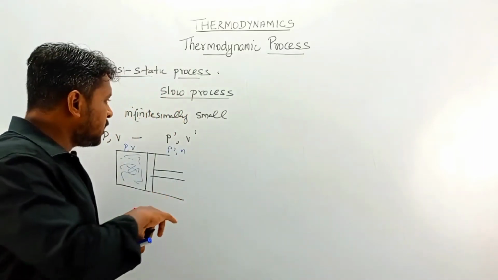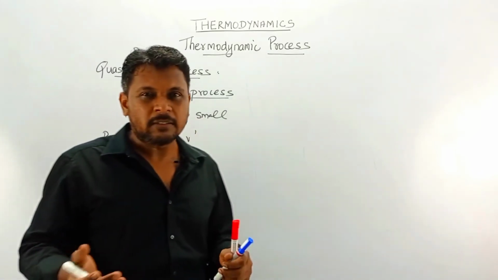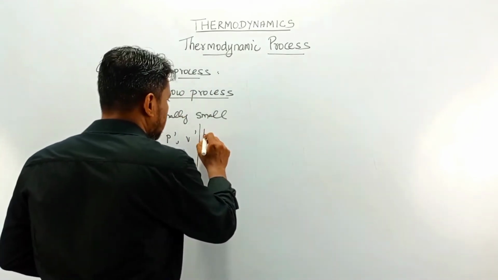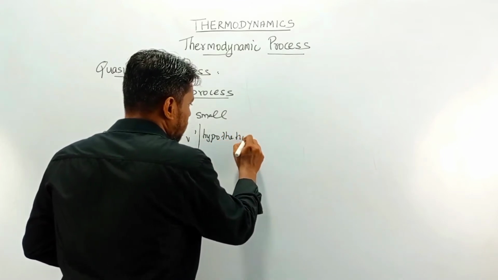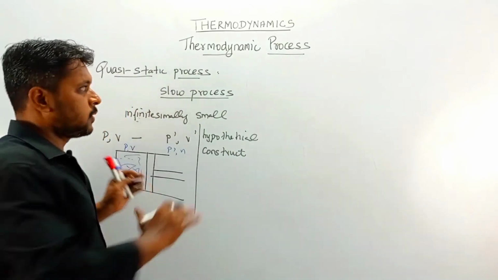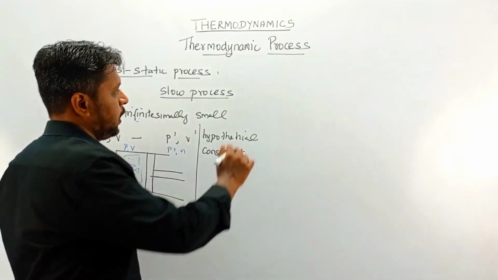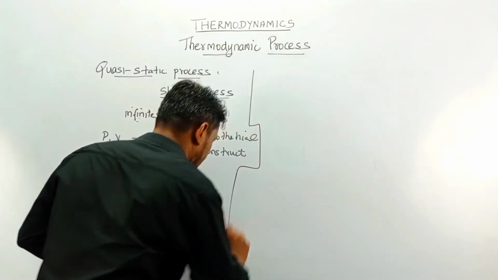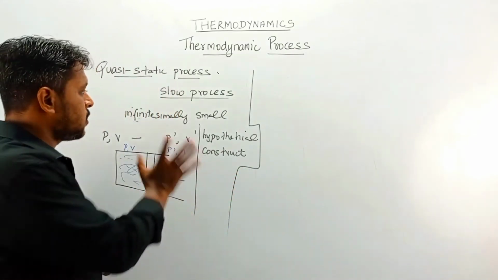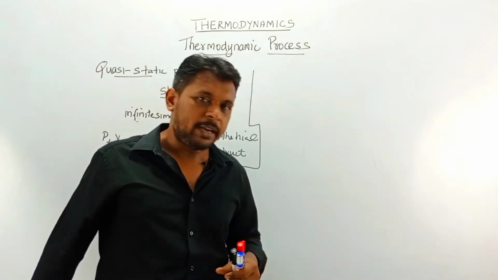But constructing this kind of process is very difficult. It is very hypothetical to construct such a process, to create such a situation. So this is about the quasi-static process, a very slow process. We have to keep in mind that it is a very slow process in which the change is also very small, and in each stage equilibrium is being maintained.